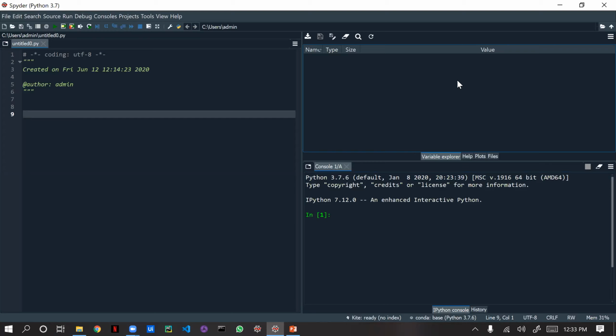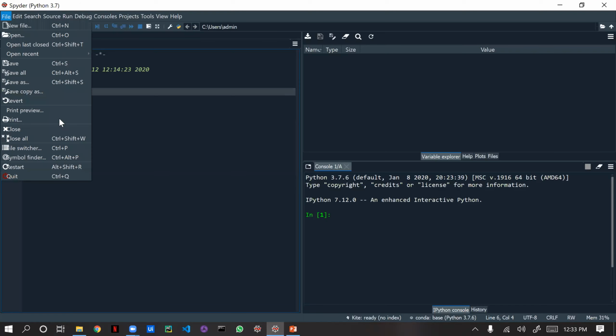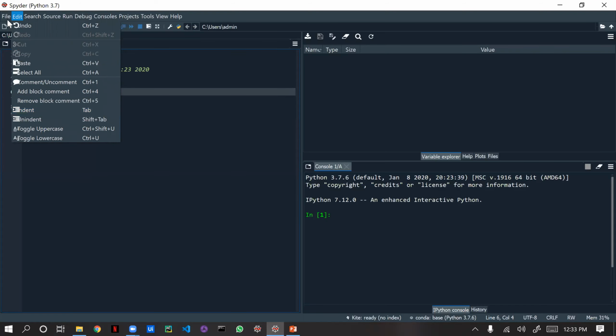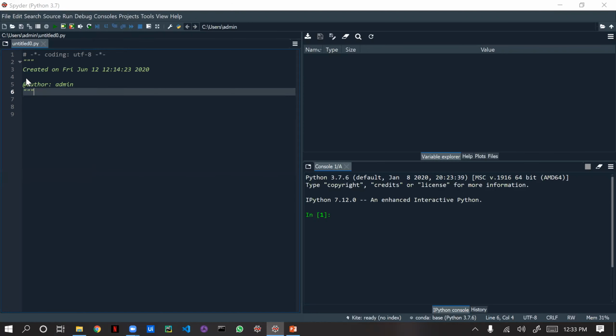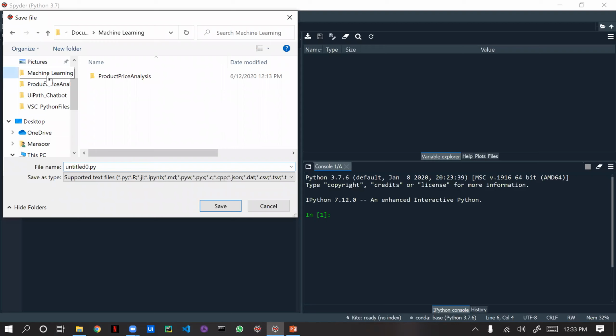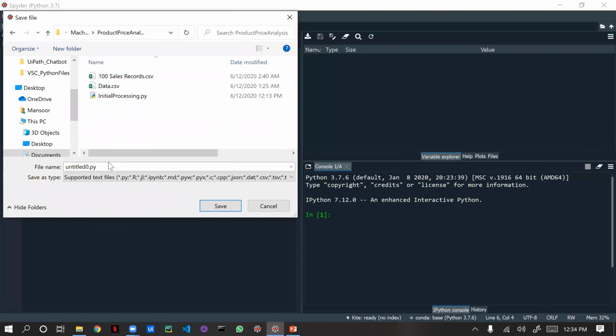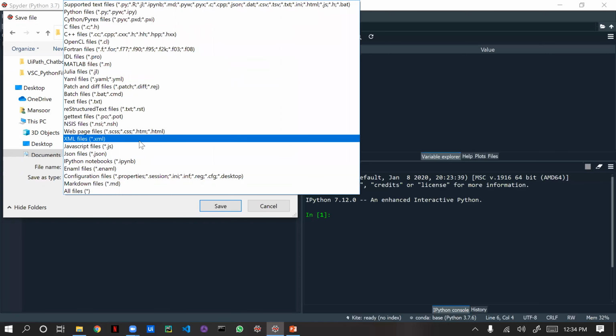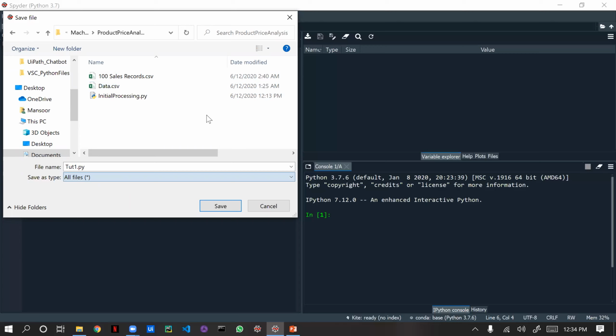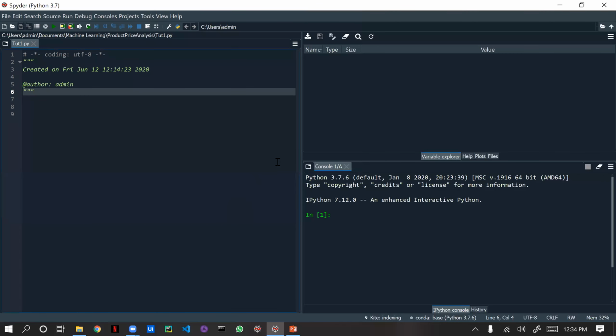Okay, first we'll save this file. We'll go to our machine learning folder, product price analysis. Today we are going to do product price analysis. Here I'm putting tut1, this is tutorial 1, right? So I'm putting tut1.py, and here we are going to select all files, just give enter. Okay, now let it load. We'll delete this part.